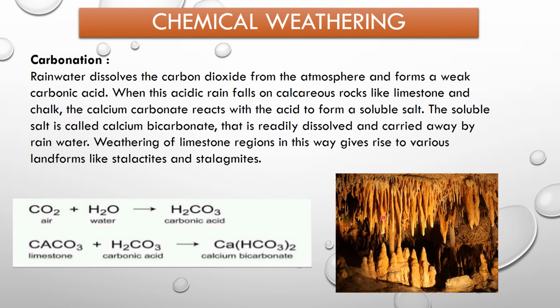A stalactite is an icicle shaped formation that hangs from the ceiling of a cave and is produced by the precipitation of calcium carbonate from water dripping through the cave ceiling. And a stalagmite is an upward growing mound of calcium carbonate deposits that have precipitated from water dripping onto the floor of a cave.